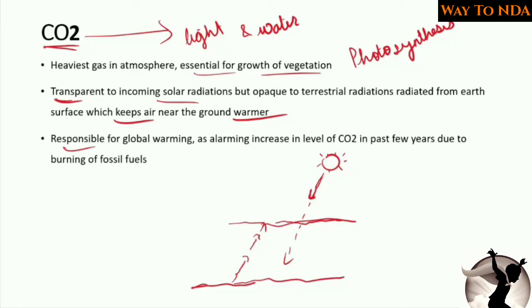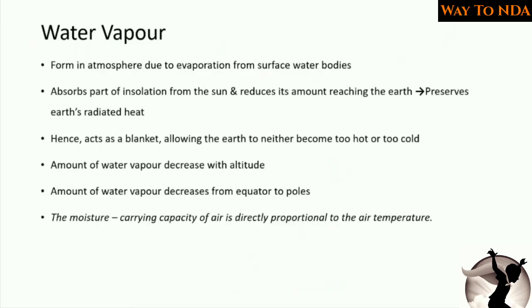And the ratio of carbon dioxide in our atmosphere is increasing. The increase of the levels of carbon dioxide in the atmosphere is alarming, and for the past few years a lot of measures have been taken, a lot of meetings are going on, and various countries are trying to control their carbon emissions to contribute to the control of global warming. Okay, so this is all about carbon dioxide.